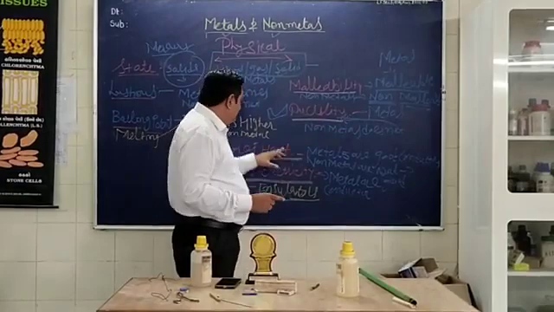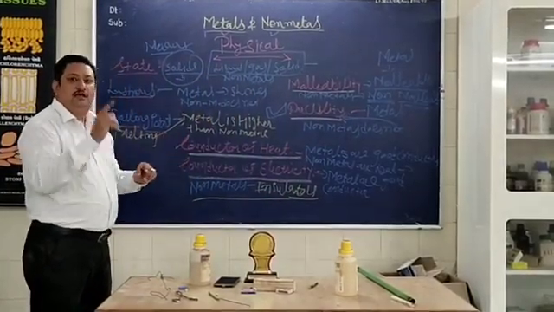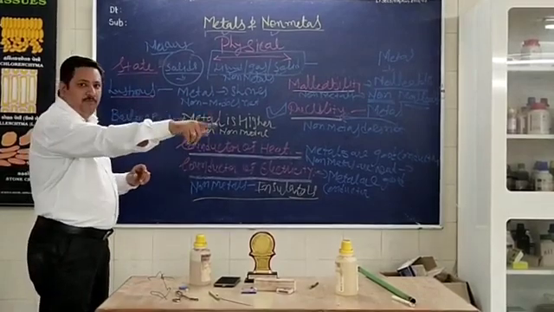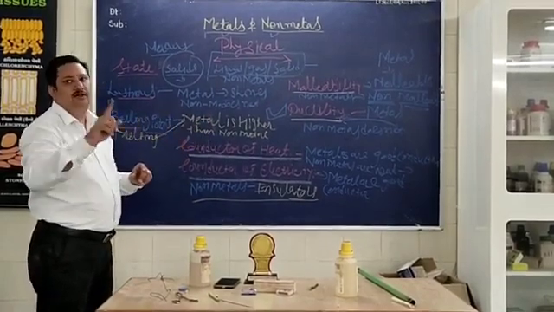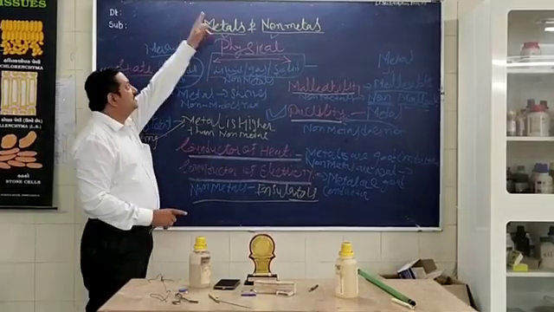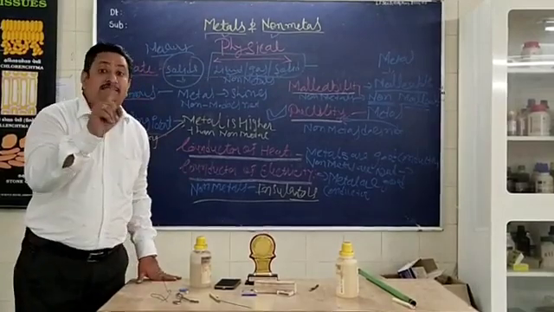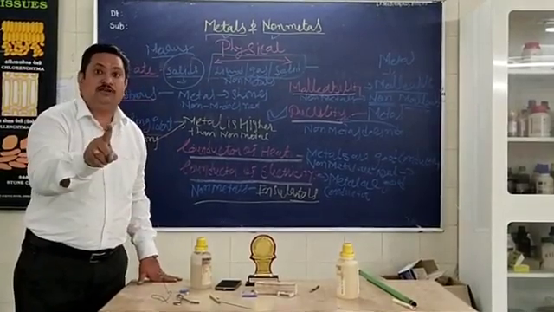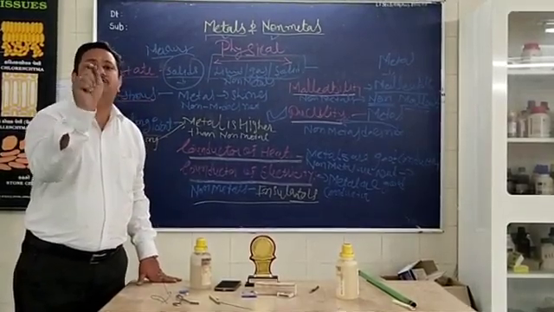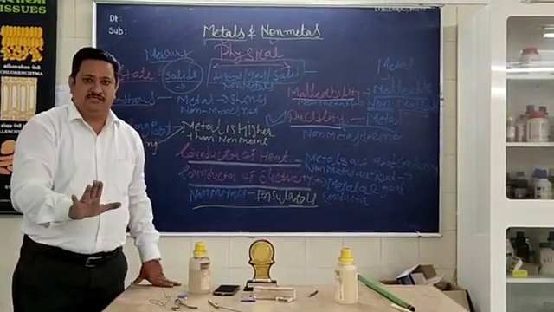They are brittle. Same way, conductor of heat. Just now we have seen metal is a good conductor of heat and non-metal is not a good conductor of heat, as well as of electricity. But one point you have to understand, non-metal is a bad conductor of electricity, but one word is there, that is insulator. I think for the physical properties this is enough.